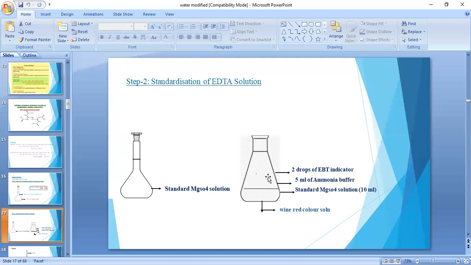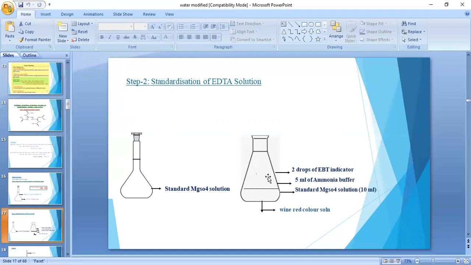Why are we adding ammonia buffer here? As I already told, EDTA forms stable complexes with metal ions at the pH range 9 to 10. So to maintain a stable pH in the solution, we add ammonia buffer.